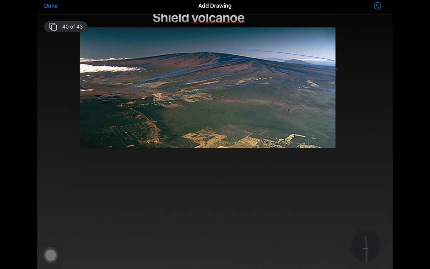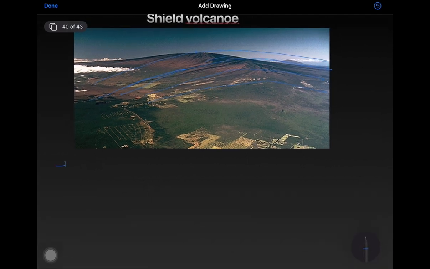So what are the features of the shield volcanoes? First, these shield volcanoes are formed because of very fluid basaltic magma. Second, they are formed along hotspots due to mantle plumes.